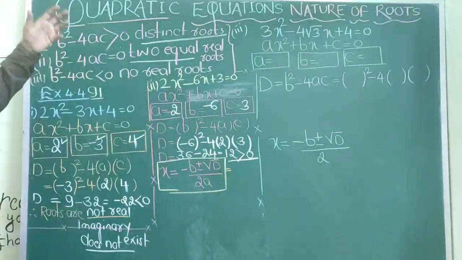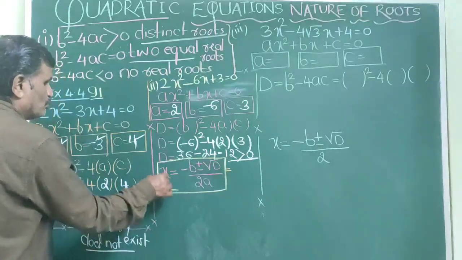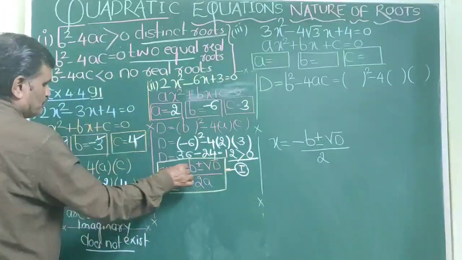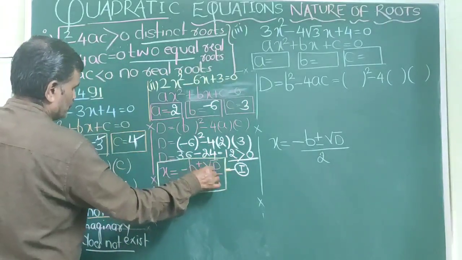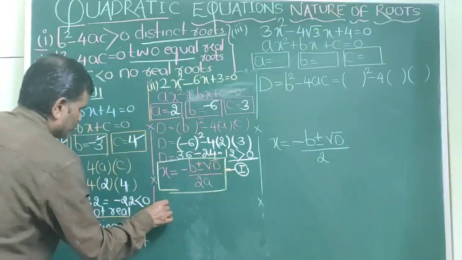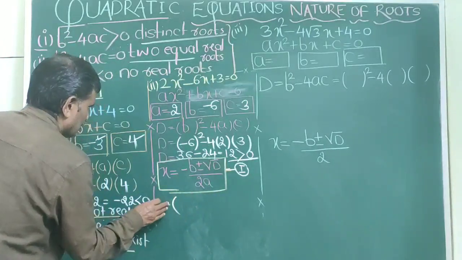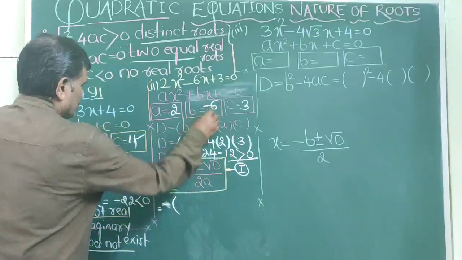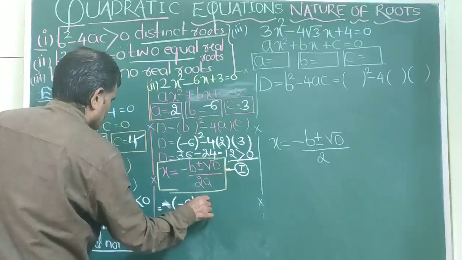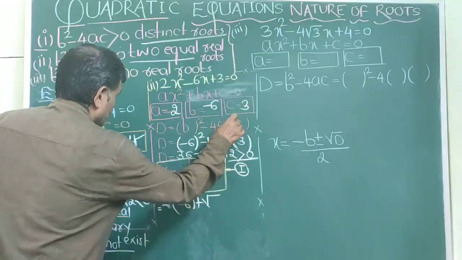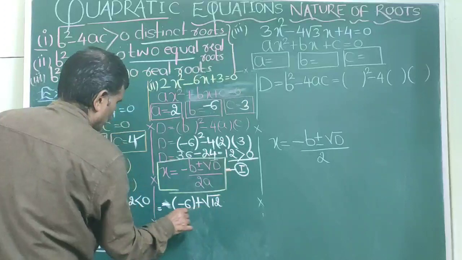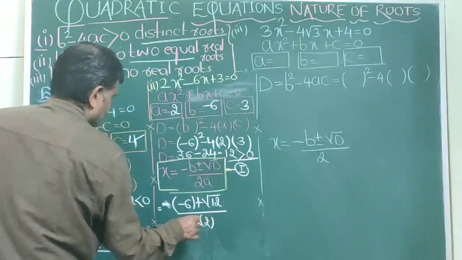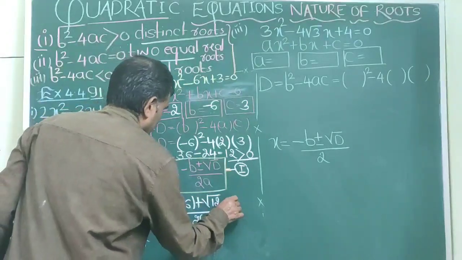And if the roots are distinct, we have to find the roots. It's very simple. How to find the roots? There is a formula: x is equal to minus b plus or minus square root of D, divided by 2a. So I'll have to put the values here. What is the value of b? b is equal to minus 6, plus or minus root D. Root D means root 12, divided by 2 into a, which is 2. So if I simplify, what will I get?